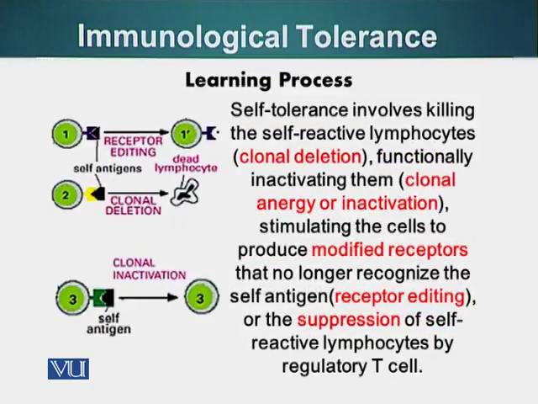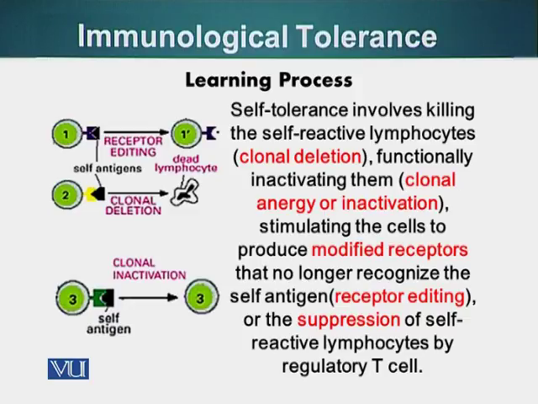The learning process, self-tolerance, involves killing of self-reactive lymphocytes, which is referred to as clonal deletion. So if a lymphocyte, for example a B cell, reacts to an antigen, a particular protein that is part of our body, that B cell will be destroyed or functionally inactivated. The B cell will no longer be functional, and the function of a B cell is to produce antibodies. That is referred to as clonal anergy, or inactivation of that particular set of B cells, or the whole lineage coming from that particular B cell.